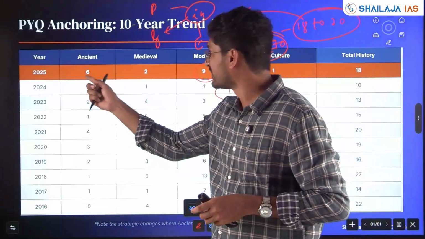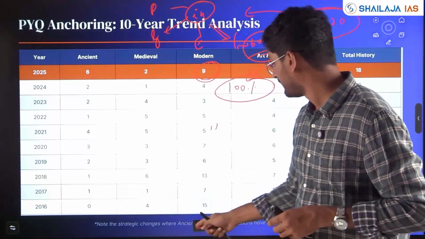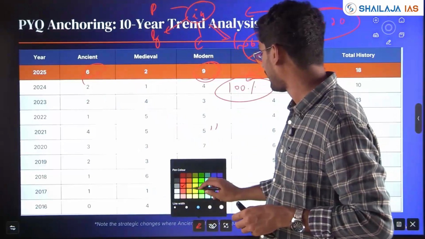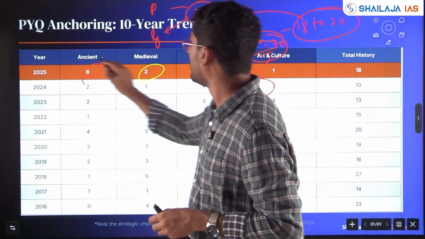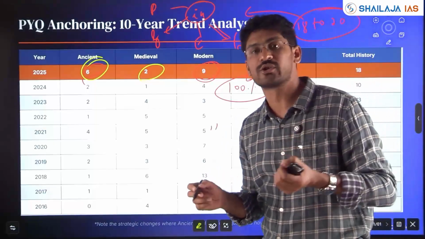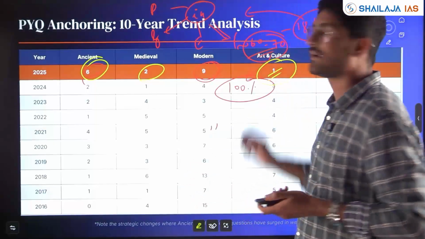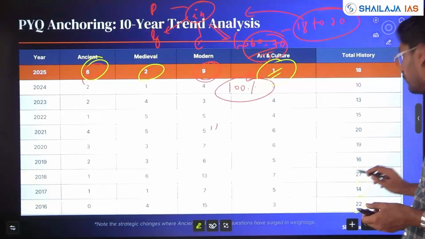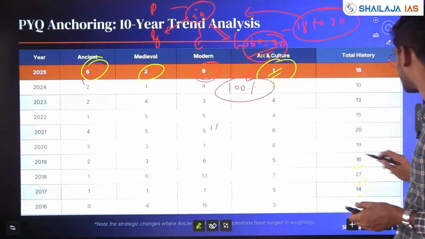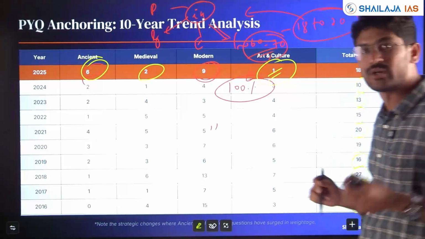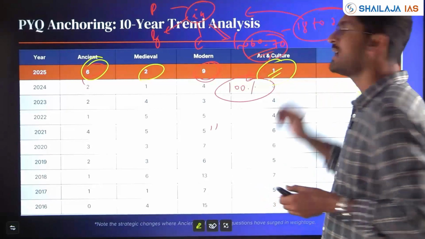So here, ancient 6, medieval 2 to 3 questions, art and culture normally 2 to 3 questions were coming every year. In 2025 it was less. If you see, 22 questions in 2016, 14, 27, highest in 2018, then 16, then 19, 20, 15, 13, 10, and 2024 it was the least. However, again it is 18.